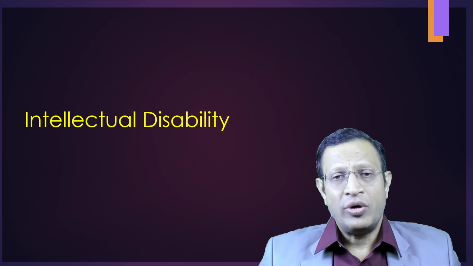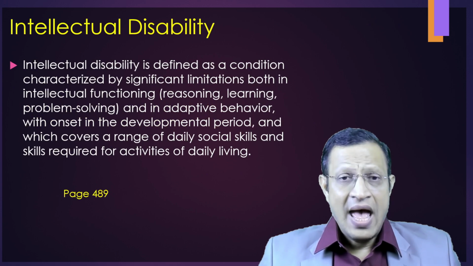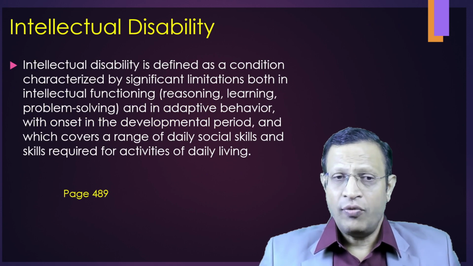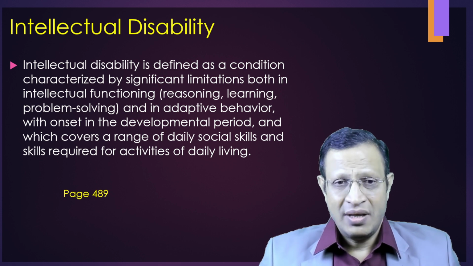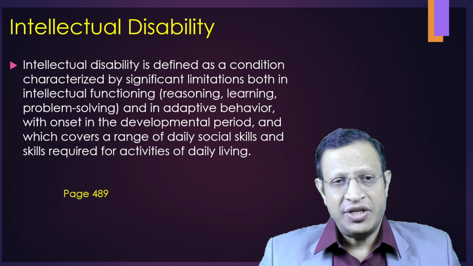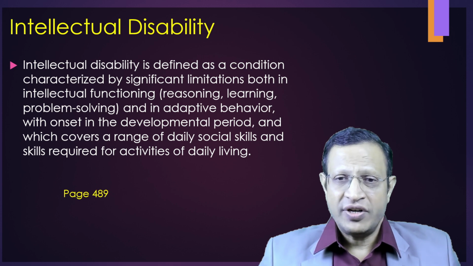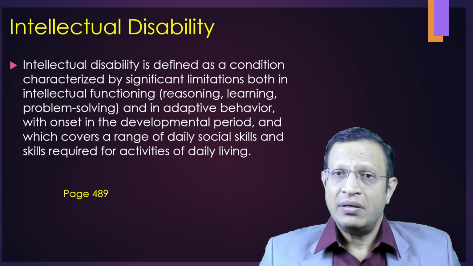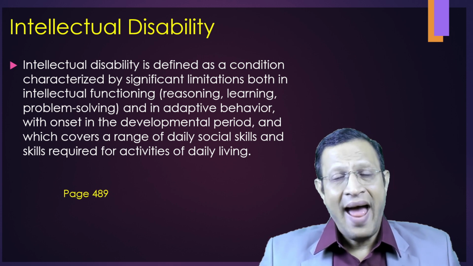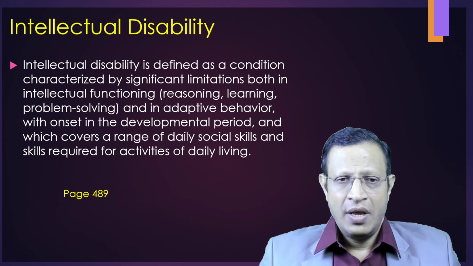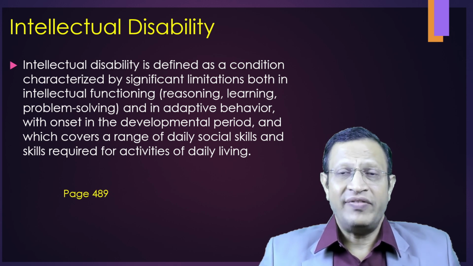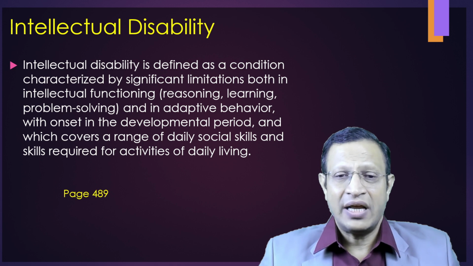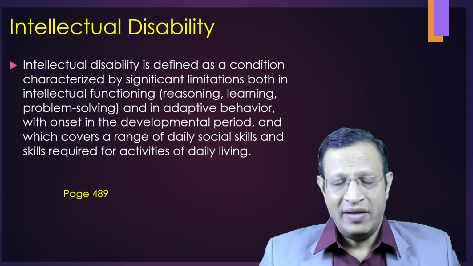Now let's discuss intellectual disability. As per this Gazette notification, page number 489, intellectual disability is defined as a condition characterized by significant limitations both in intellectual functioning, that is reasoning, learning, problem solving, and in adaptive behavior, with onset in the developmental period, and which covers a range of daily social skills and skills required for activities of daily living.